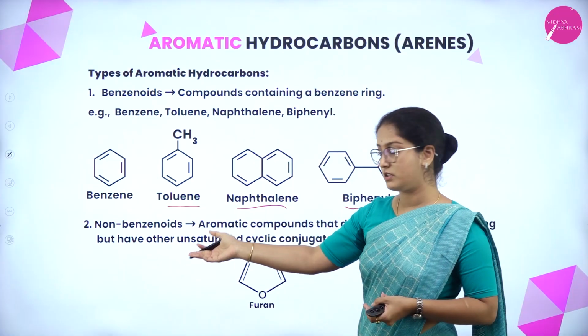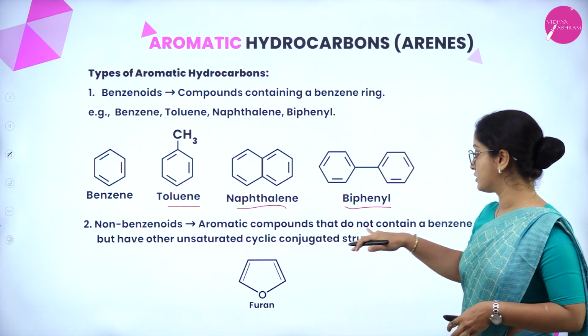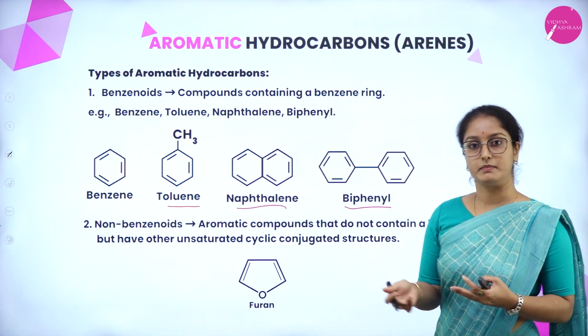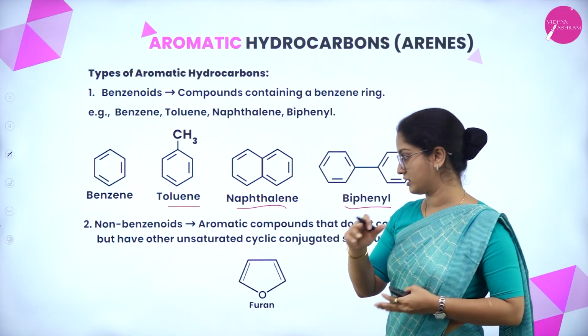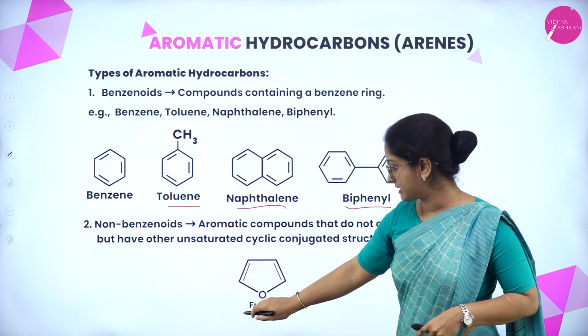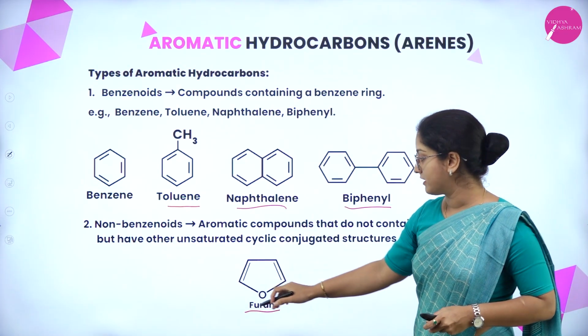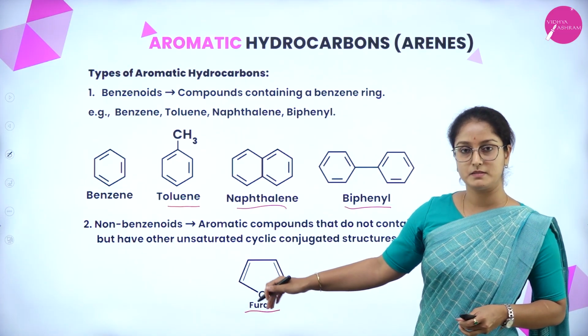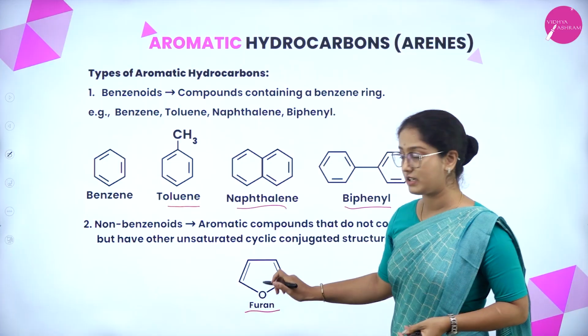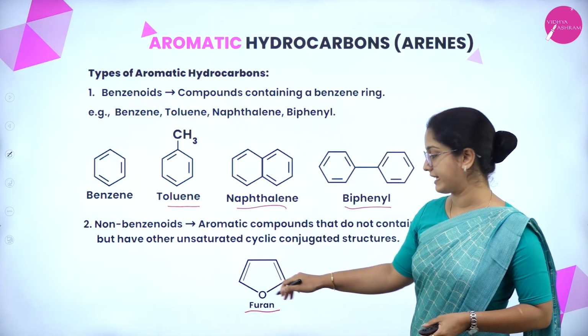Under non-benzenoid compounds, the aromatic compounds do not contain a benzene ring, but they consist of a cyclic structure. Such a compound, as an example, is furan. You can observe here there are no 6 carbon atoms, but it is a cyclic structure wherein oxygen is attached in the cyclic structure.